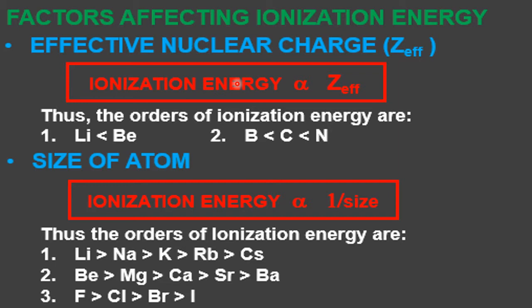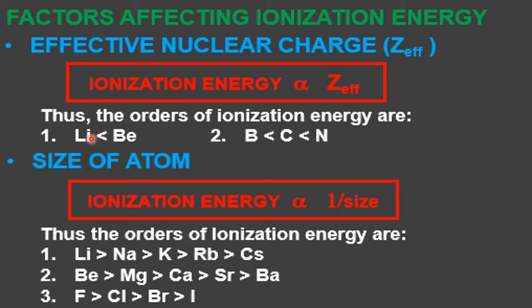I told you the force is very important. When there is force on the electrons, it is very difficult to remove the electron. The meaning of IE is to remove the electron. So if the effective nuclear charge is more, force is more, IE is also more. That's why IE is proportional to Z effective. Z is the atomic number, or symbolically it is taken as effective nuclear charge.